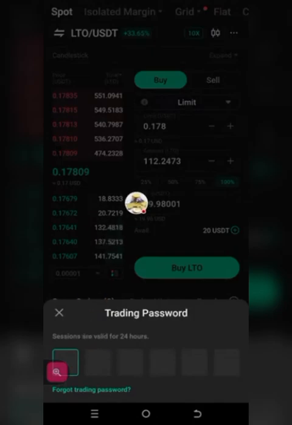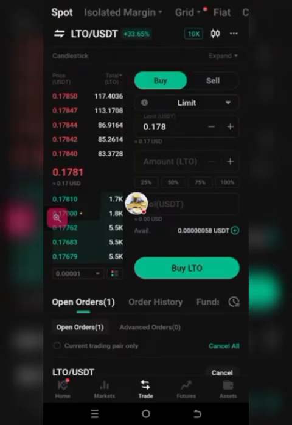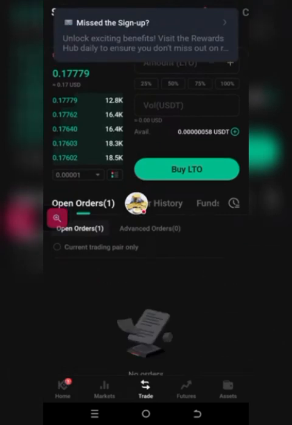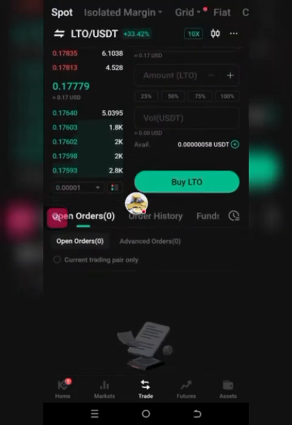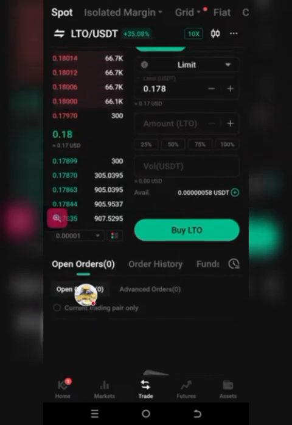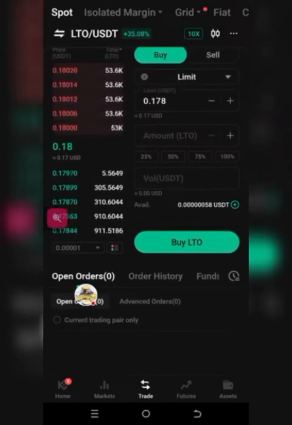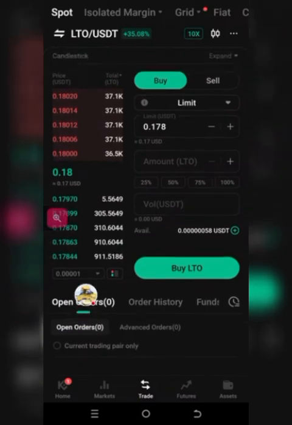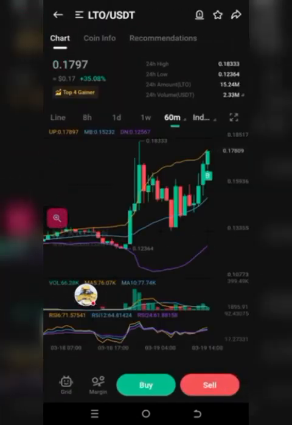I'll be back shortly. Have we bought it? I'm trying to see. Is it bought? It looks like we haven't bought it. We're still in the queue. Okay. Wow. So maybe what I should do is I need to cancel this. Oh, I think it has bought, guys. It has bought. So we need to quickly set our sell limit. We need to quickly set our sell limit, guys. Look at it. We have bought it already.